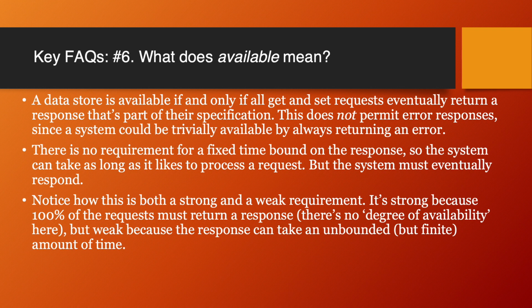Fact number 6. What does available mean? A data store is available if and only if all get and set requests eventually return a response that's part of their specification. This does not permit error responses, since the system could be trivially available by always returning an error. There is no requirement for a fixed time bound on the response, so the system can take as long as it likes to process a request, but the system must eventually respond. Notice how this is both a strong and a weak requirement. It's strong because 100% of the requests must return a response. There's no degree of availability here. But it's weak because the response can take an unbounded but finite amount of time.